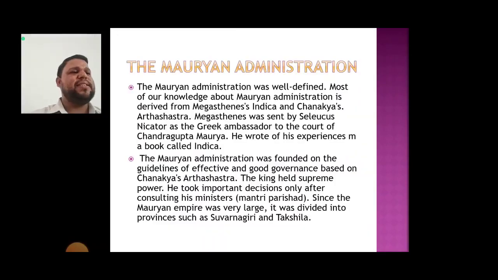Now next is the Mauryan administration. The Mauryan administration was well defined, and most of our knowledge about it is derived from Megasthenes' Indica and Chanakya's Arthashastra. Megasthenes was sent by Seleucus Nicator as the Greek ambassador to the court of Chandragupta Maurya, and he wrote about his experience in a book called Indica. The Mauryan administration was founded on the guidelines of good governance based on Chanakya's Arthashastra. The king held supreme power, and he took important decisions only after consulting his ministers, the Mantri Parishad.